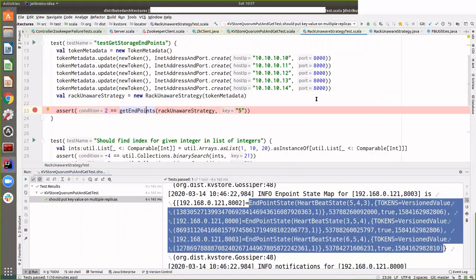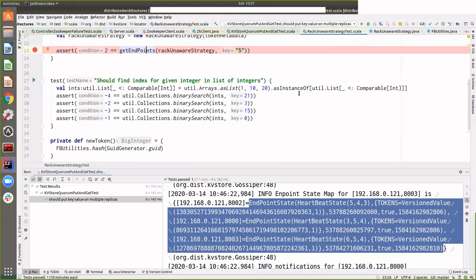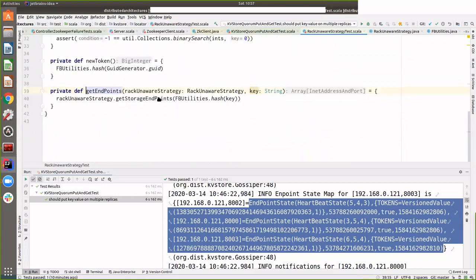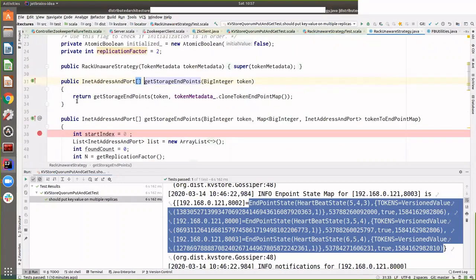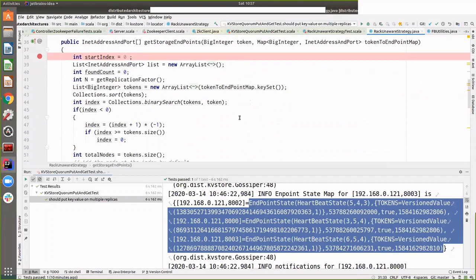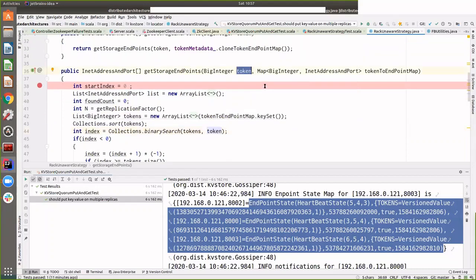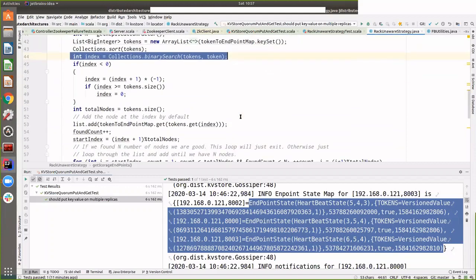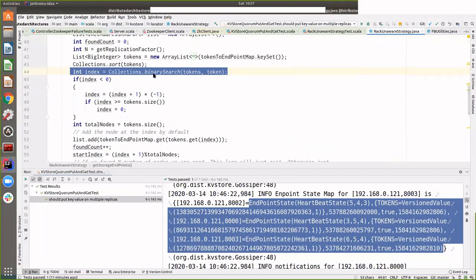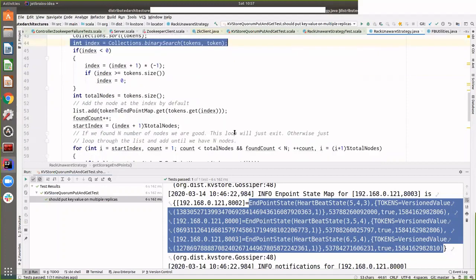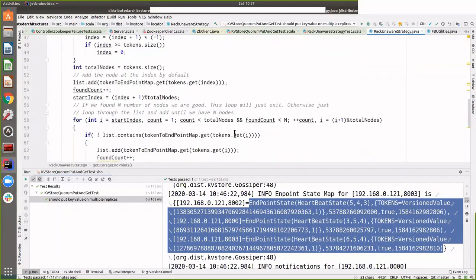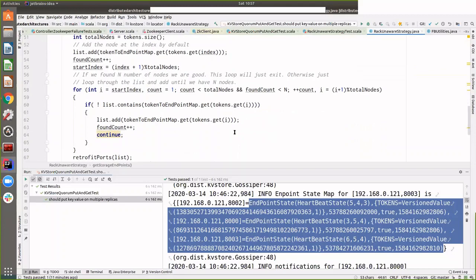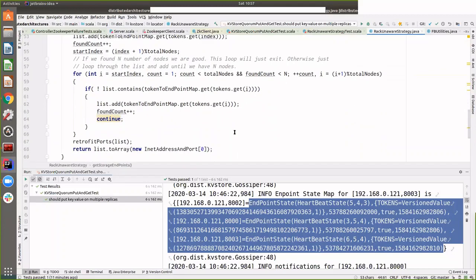And the same logic is used that I showed with simple integers. So if you see the same logic, this is Cassandra code, the earlier version, a set of tokens and the given token, which is computed from the key that's passed, which is the MD5 hash of the key, and it finds the index, and then based on the index it gets the IP address and port of the servers which hold that token.